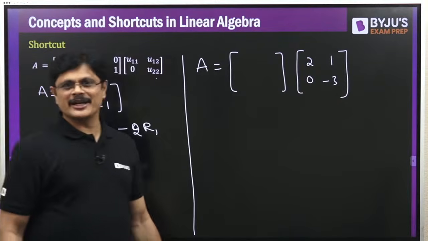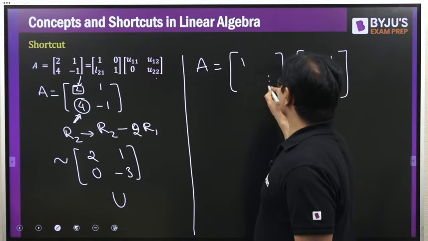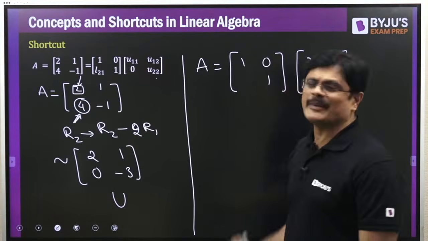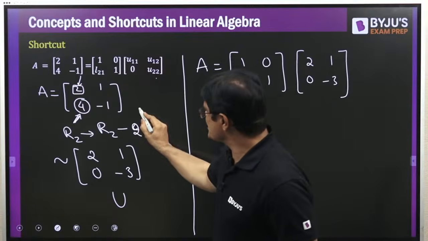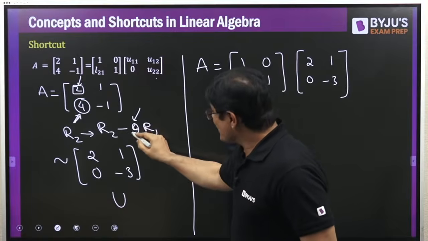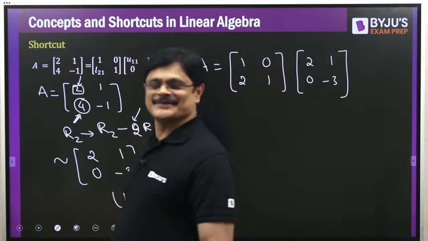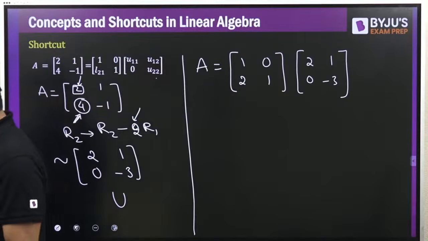Good. Now what? Now LU. L means this is 1 1 and this is 0. Only this element is required. And how to find this element? You see this operation: we multiplied R1 with minus 2. So this minus 2 means you put plus 2 here. That's it. Hope you understand. Very good.